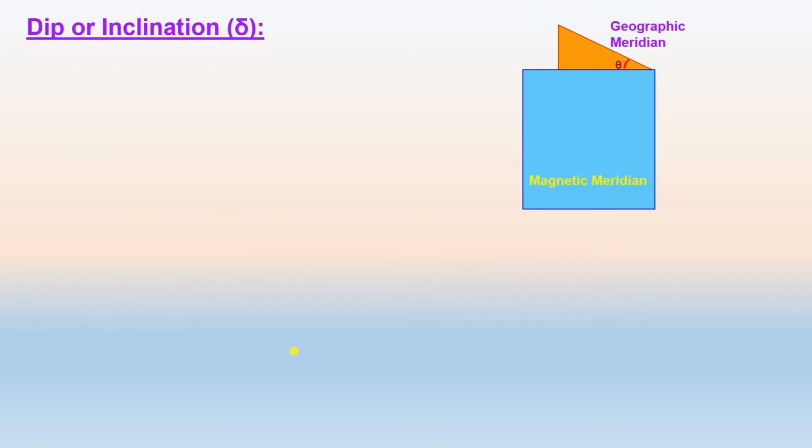Then second is dip or inclination. Dip or inclination is represented by delta. This is the horizontal component of Earth, this is the vertical component, and this is the total magnetic field.